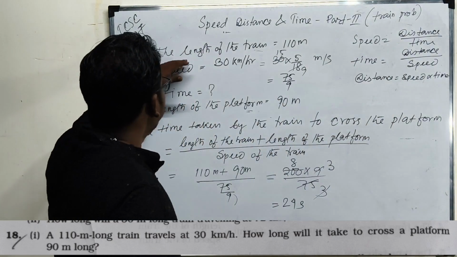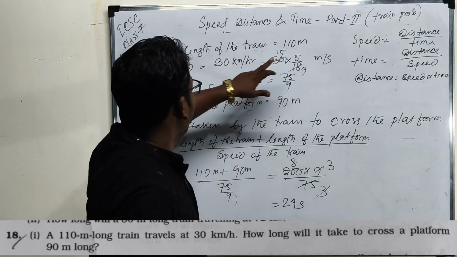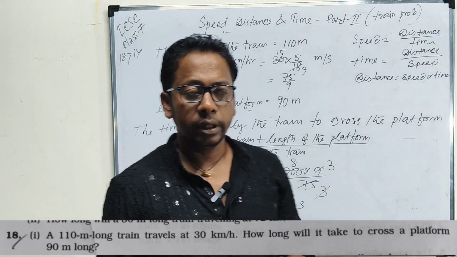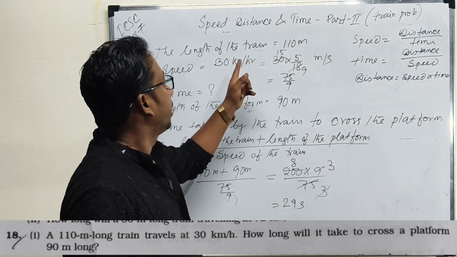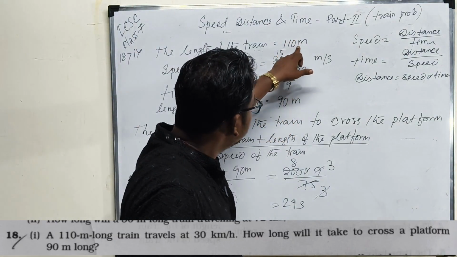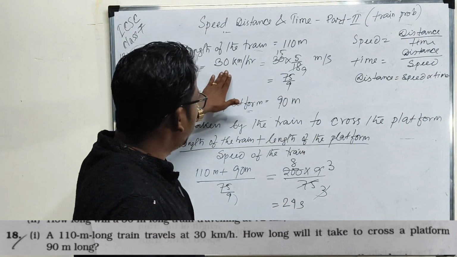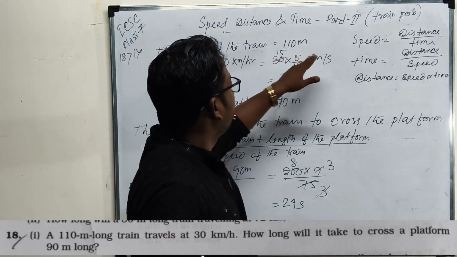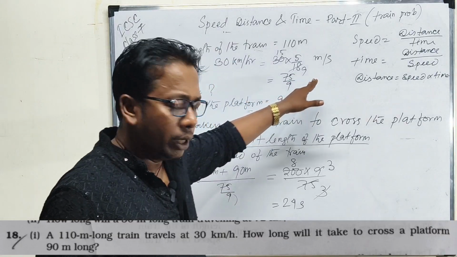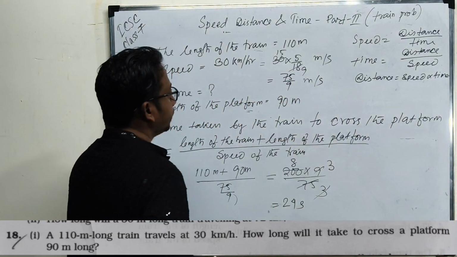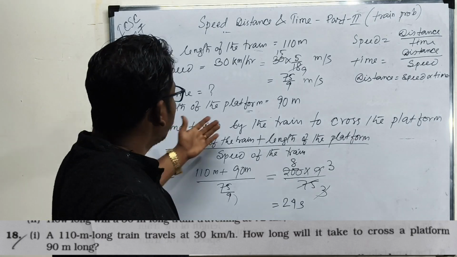That means the length of the train is given and the speed is given as 30 km per hour. And one thing, remember that the unit must be the same. Here kilometer per hour is given, here meter is given. Either you have to convert this meter to kilometer or this kilometer to meter. Clear? So we convert the kilometer to meter by using 5 by 18. Then this value is now in meter per second, and the length of the platform is given.